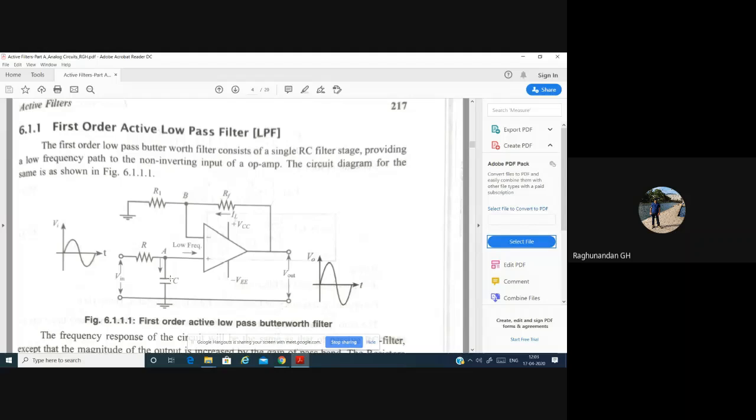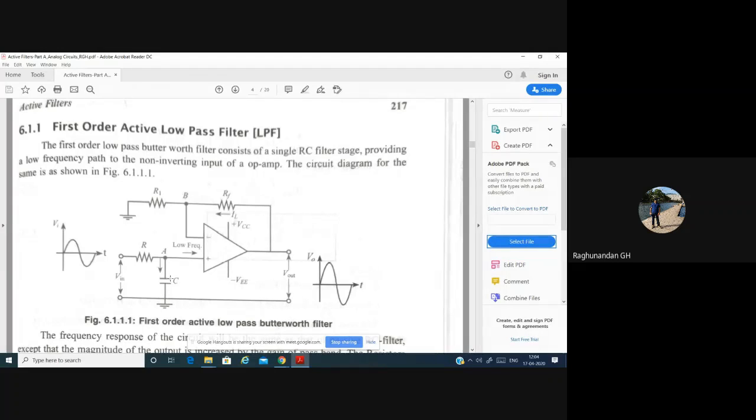So the question arises why it is called a Butterworth filter. There are different types of filters, such as the Butterworth filter and the Chebyshev filter. We choose the Butterworth filter because it produces an almost flat response, that is, the frequency response will be flat.